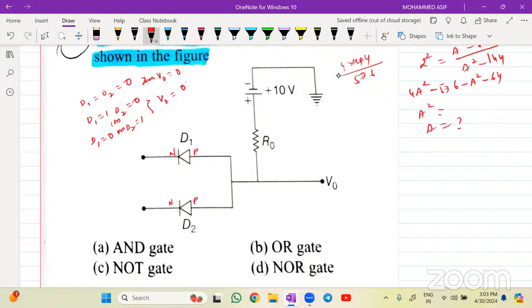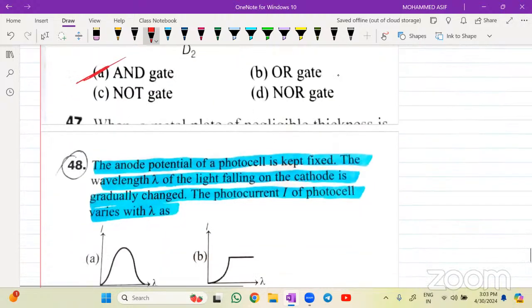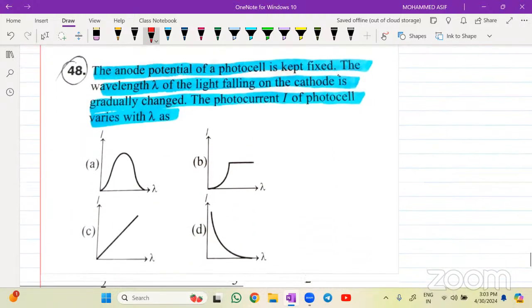If I take both of them positive, like D1 is equals to D2 is equals to 1, then output will be equal to how much for me beta? 1. Like if I take here 10, it is 10. So it is 0, 0, 0, 1. So 0, 0, 0, 1 will be which gate? AND gate. Okay? Sure.